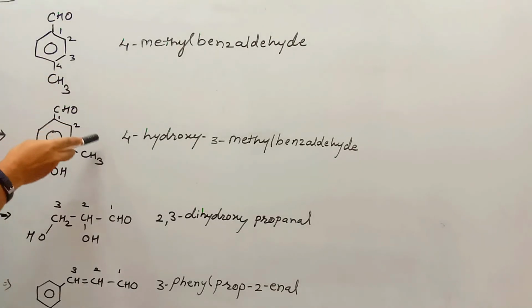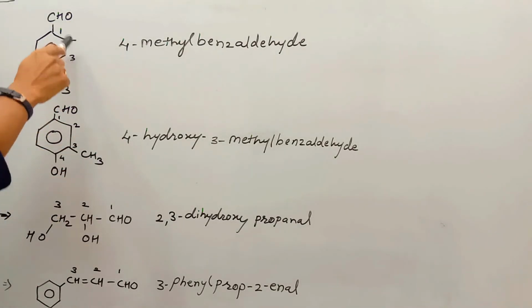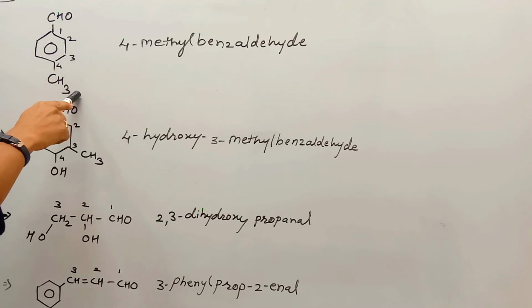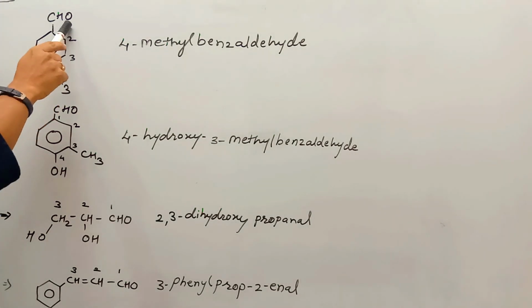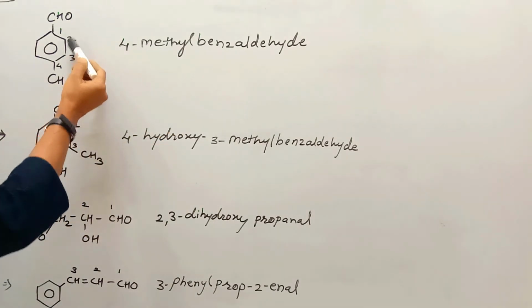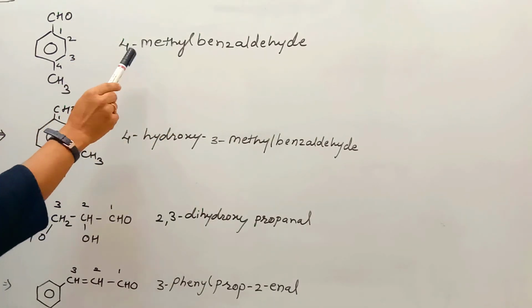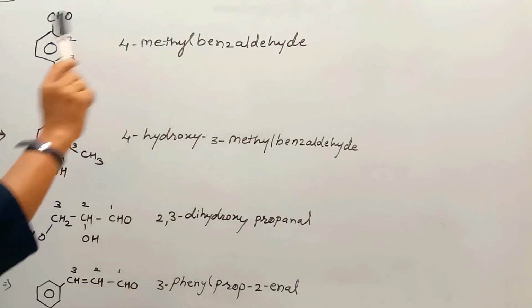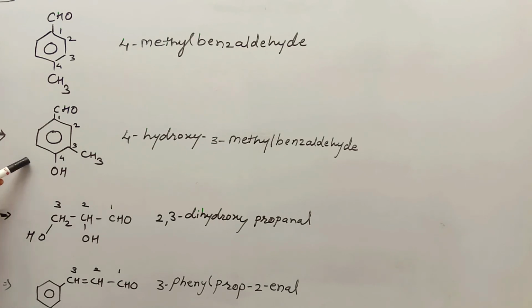See the IUPAC names of a few compounds. Look here, to the aromatic ring CHO and CH3 are attached. So CHO is the more important or preferred group. That's why the benzene ring with CHO, hence the parent benzaldehyde. While at 4th position there is methyl, that's why the name is 4-methyl benzaldehyde. See here, the benzene ring is attached with CHO, CH3 and OH.